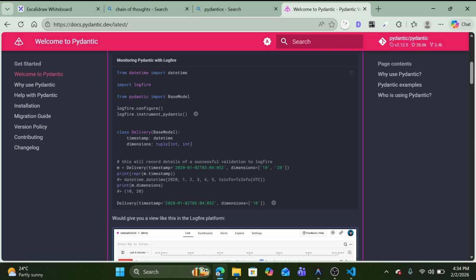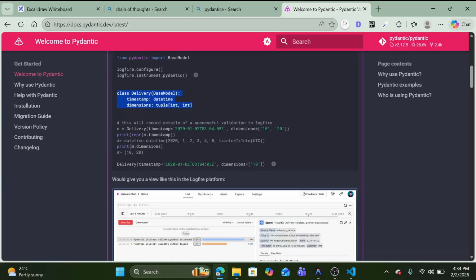You can see here we need BaseModel. Using this base model we create a class, and inside that class we can define key values. We can directly pass this to our LLM to tell it we need this type of format in our response.